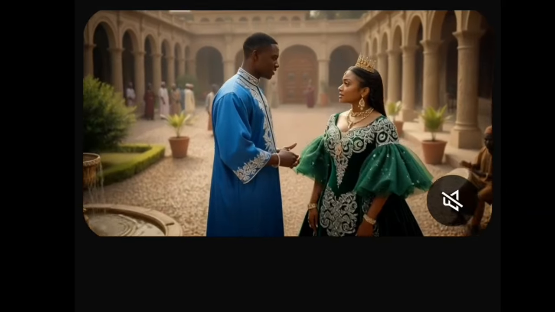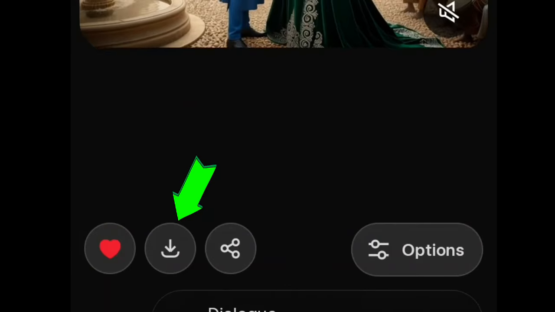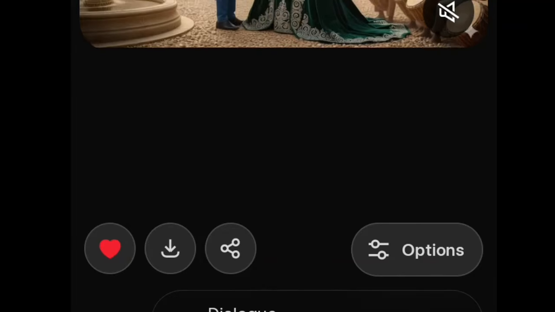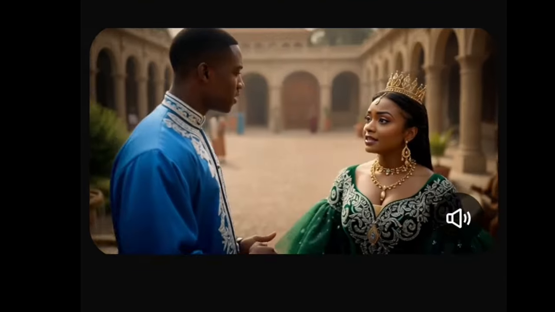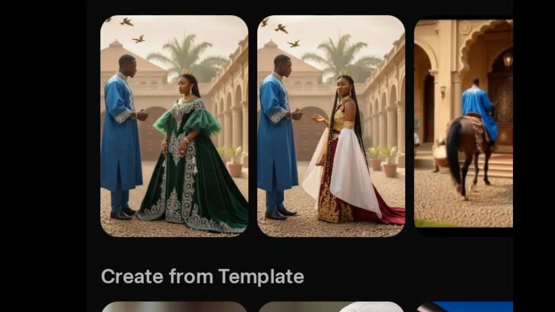What we need to do is to save this particular generation that we have done by downloading it, by touching this place to download this one. Now we've downloaded it, we have saved it for our use. So now we have done this. We need to go back to bring that boy in. To bring the boy, we need to look for him.